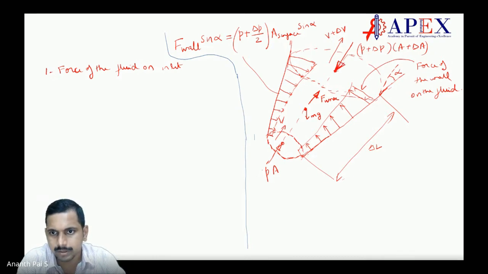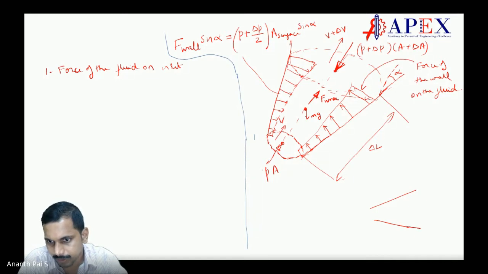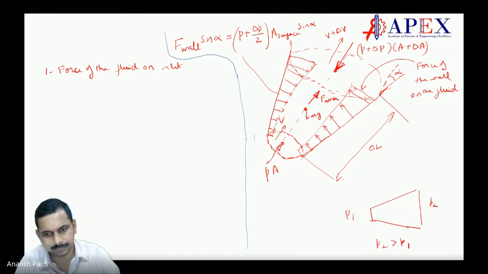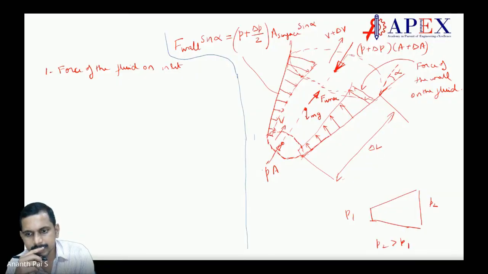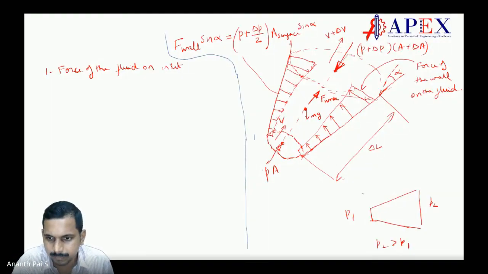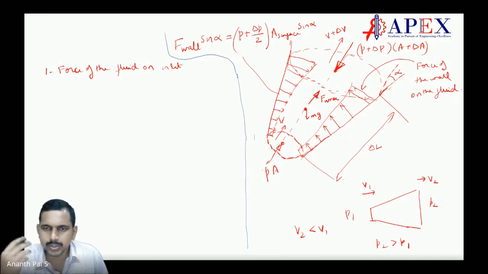Why? Because when you go with the diverging section, the pressure increases, correct? Here P1, here P2. We know P2 is greater than P1, correct? Sir, it is less, no. Velocity increases, right? Pressure decreases, no? In divergence, velocity decreases. V1, velocity V2. V2 is less than V1. P2 is greater than P1. Agreed?